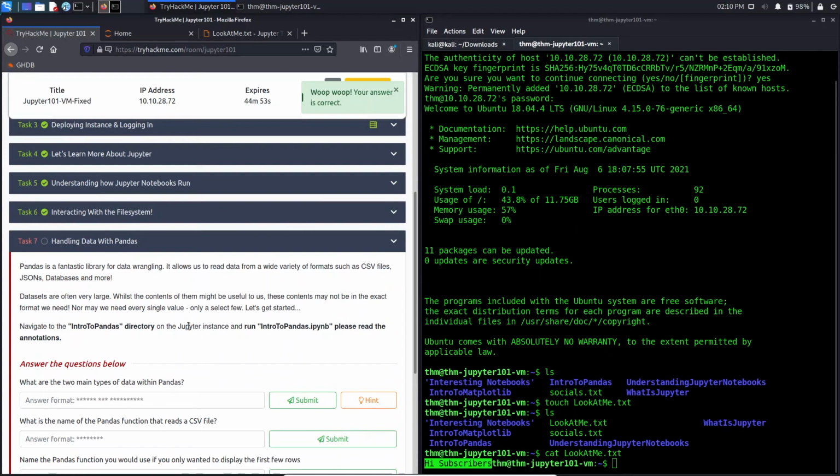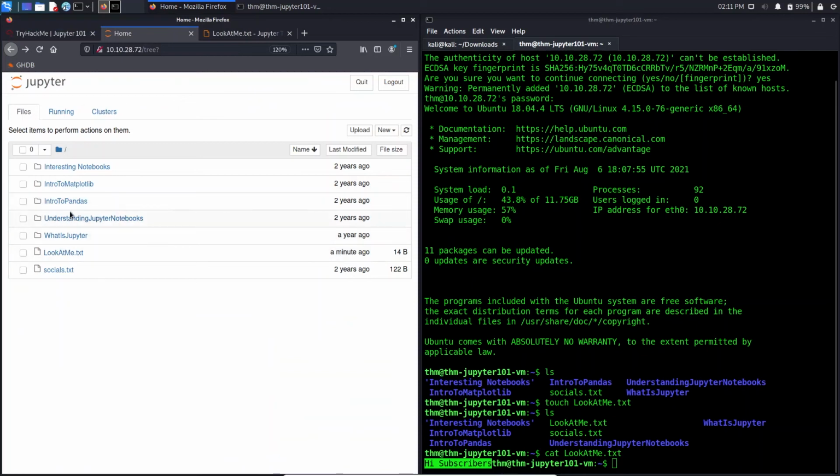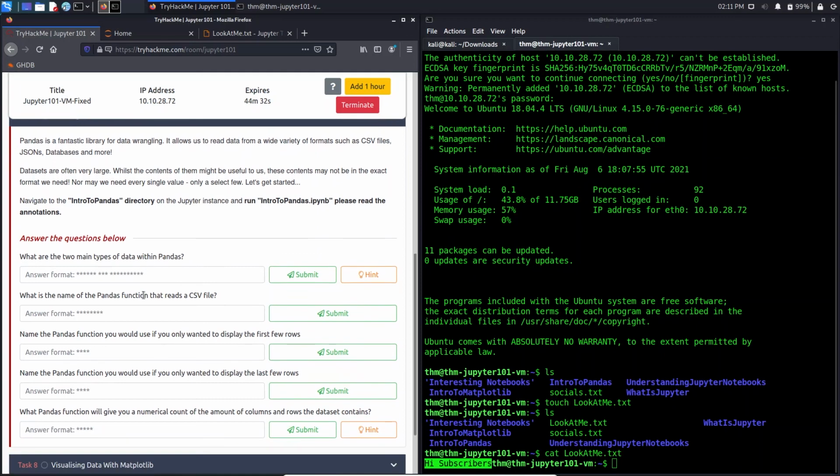Now it says handling data with Pandas. Pandas is a library which is used for dealing with CSV files and many databases. You can read about this in the intro to Pandas directory. Here you can just go by yourself and look it over. Now it's asking what are the two main types of data within Pandas. As I have already dealt with this, the answer is series and data frames.